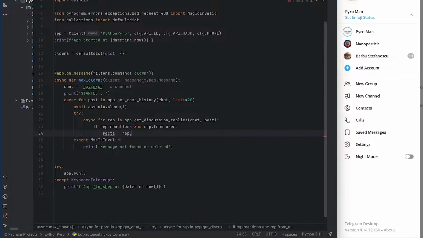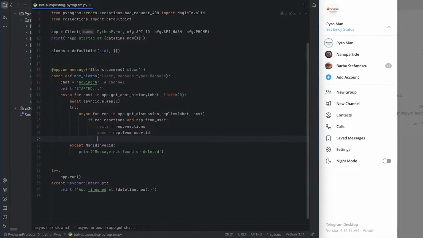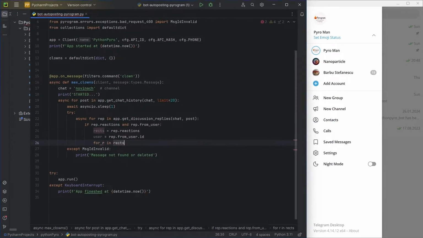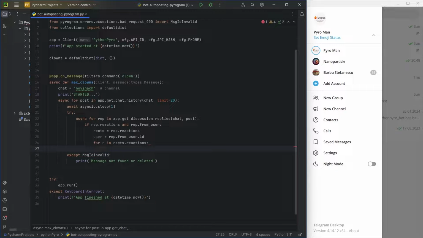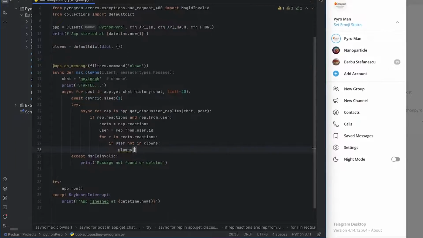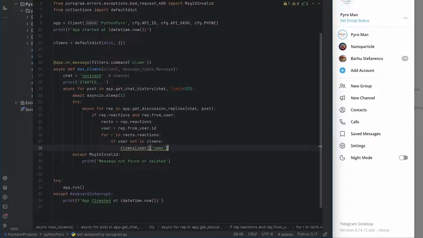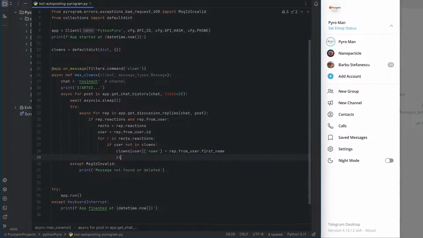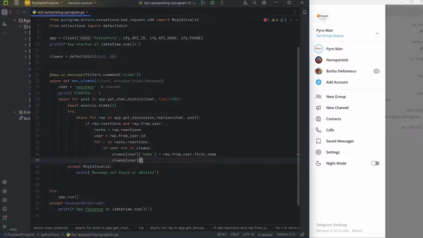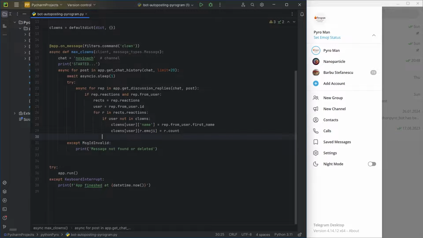Note that the reactions attribute of the message object is a special object that contains a list of reactions type objects. These objects have emoji and count attributes. It may sound complicated, but look at the code and it will become clearer. So, if the user is not yet in our dict, we will add their name to our dataset, and then the reactions and their quantities. Emoji is the key, count is the value. Note that thanks to the default dict type, we can work directly with nested keys without getting a key error.